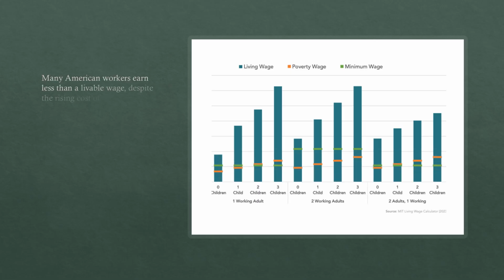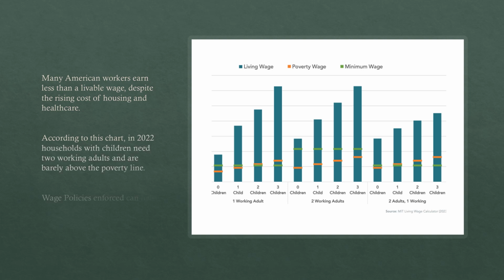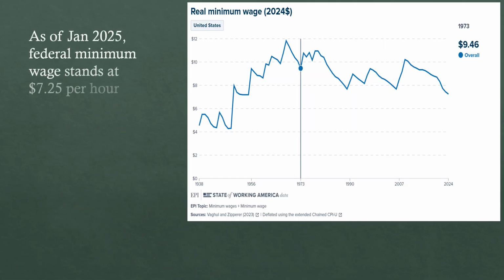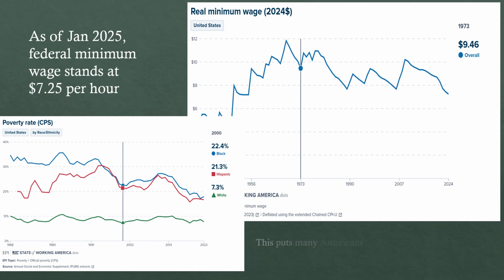Many American workers earn less than a livable wage, despite rising costs of housing and healthcare. According to this chart, in 2022, households with children need two working adults and are barely above the poverty line. Wage policies enforced can help narrow the gap between economic classes. As of January 2025, the federal minimum wage stands at $7.25 per hour. This puts many Americans below the poverty line.